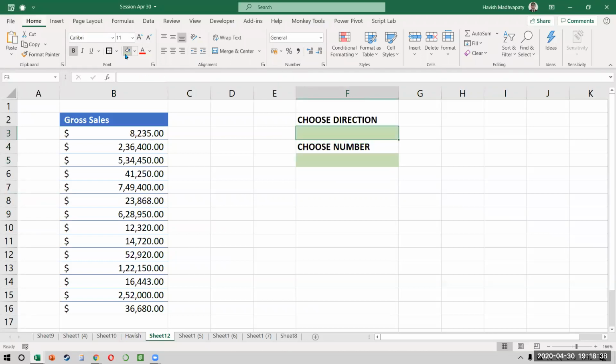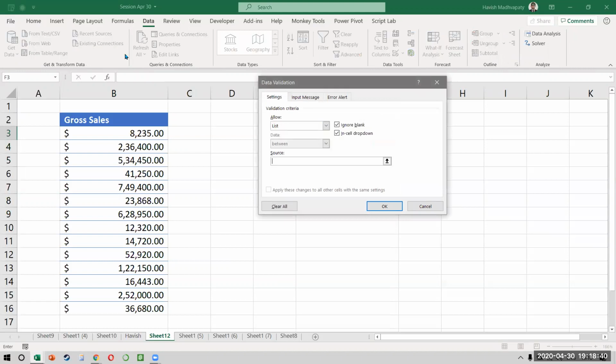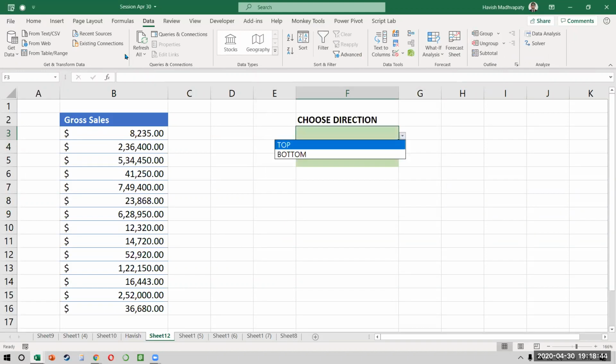Here the user can choose between top and bottom. So I can just put a data validation saying top, bottom, so the user can decide whether he wants to see the top or bottom. And the user can also choose the number that he wants to see.